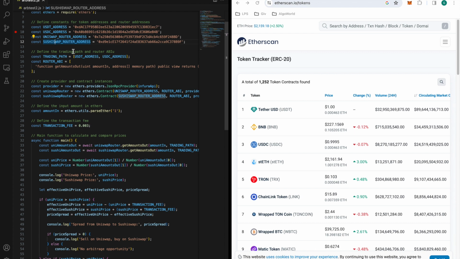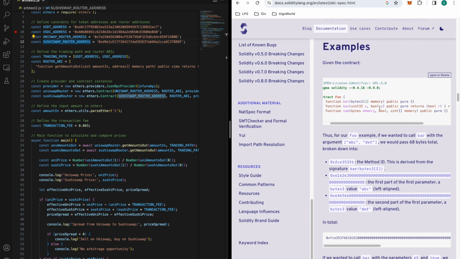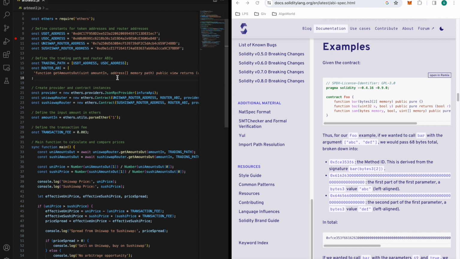Now their trading path is going to be USDT to USDC. That's what we're going to do for the actual currencies themselves. So we're going to look into swapping USDT to USDC. Now the router ABI, this is where we're going to need some Solidity work. This is exactly the contract for the ABI, but I dumbed it down to this one. Please pause this video. I'm going to show you.